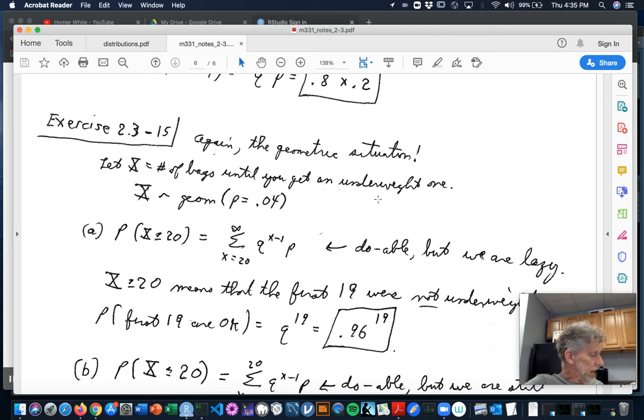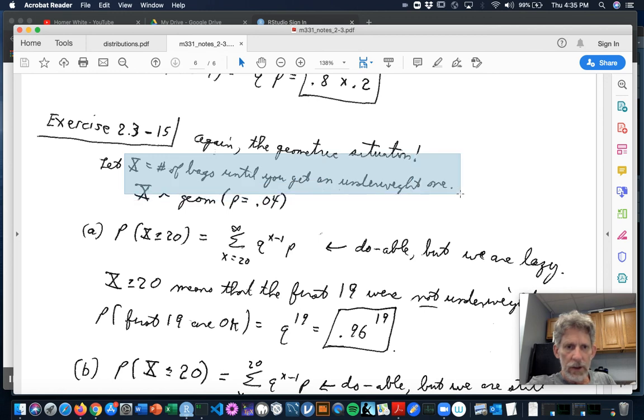If you select bags randomly and weigh them in order to discover one underweight bag of apples. So like I get a bunch of bags and I just keep on weighing the bags until I find a bag that's underweight. Find the probability that the number of bags that must be selected is at least 20.